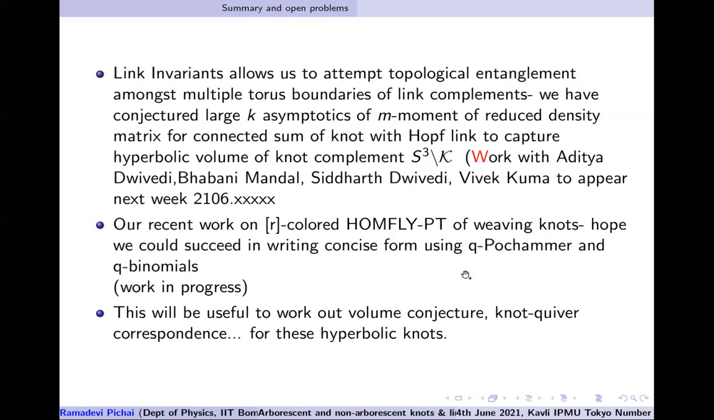And essentially, once we do this, there will be a lot of useful input to tackle the volume conjecture and knot quiver correspondence. As I said, these weaving knots are hyperbolic knots. So these are some of the open problems, the last two being the ones which we are trying to fix. And hopefully in the next meeting, if the normal situation happens, I would get to visit physically and present some of these results. Thank you for your attention.